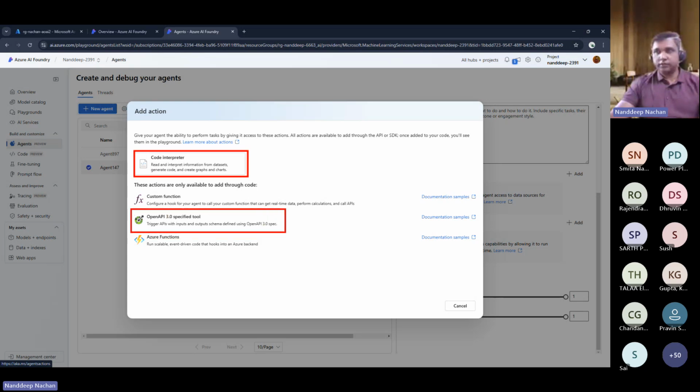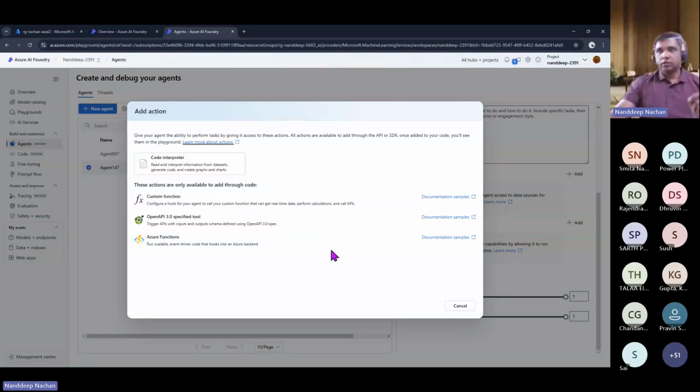For example, you can create your Swagger kind of documentation, the OpenAPI protocol, and from there you will be able to invoke other APIs, or even invoke Azure Functions. So again, these are autonomous agents which are still in preview in the Azure AI Foundry, where you don't need to just have a chat interface with your agents. With this, those agents will be directly invoked autonomously whenever you are working with them.